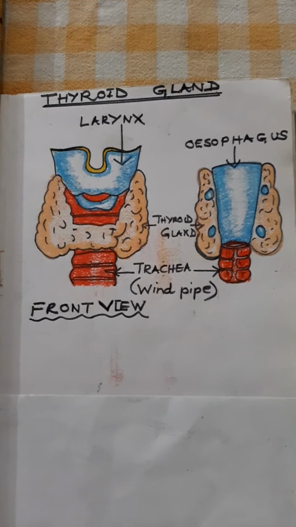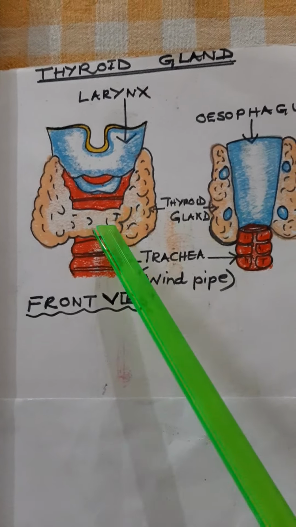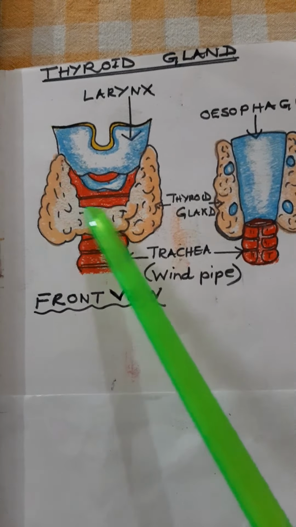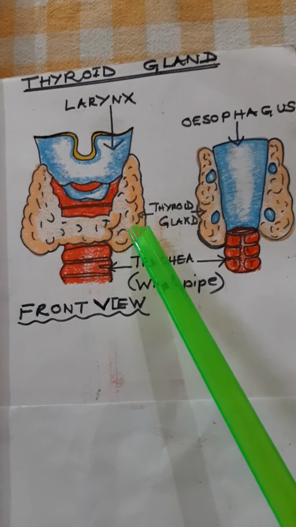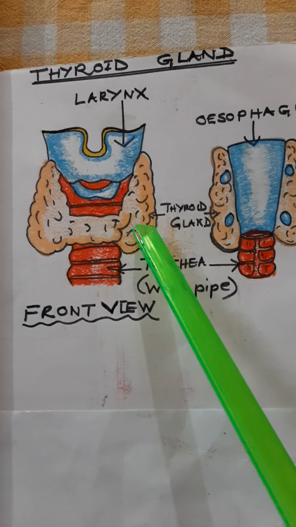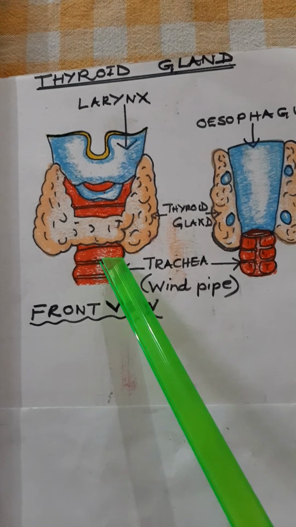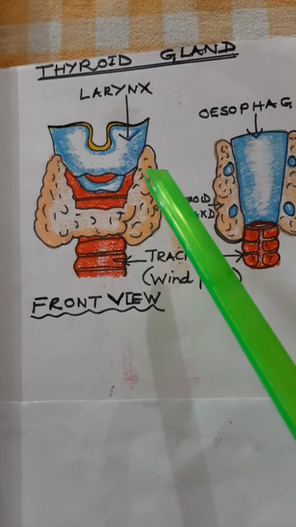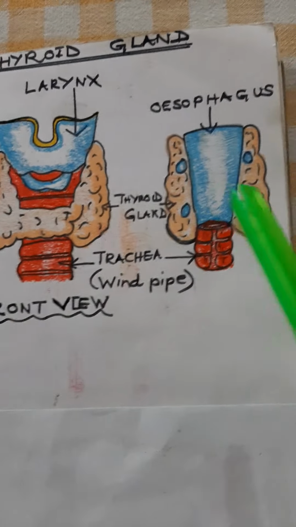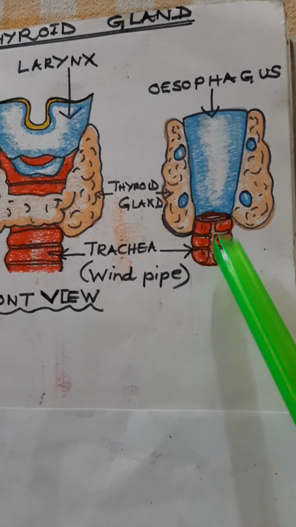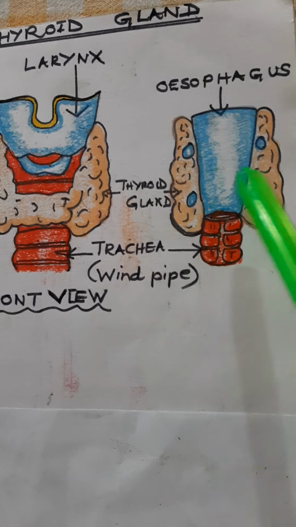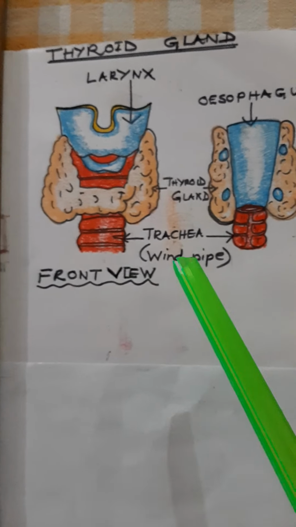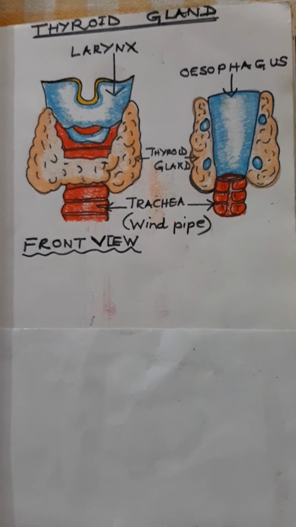I showed you the diagram of the thyroid gland. It's actually also called a butterfly shaped gland. It is like the shape of a butterfly, you can see over here. It is under the larynx, that is the voice box, just in front of the trachea on two sides. When we look at it from the front, it looks like this. From the back, it is like this. The two glands at the side, the trachea, the esophagus also runs from here. So this is the front and back view of the thyroid gland.